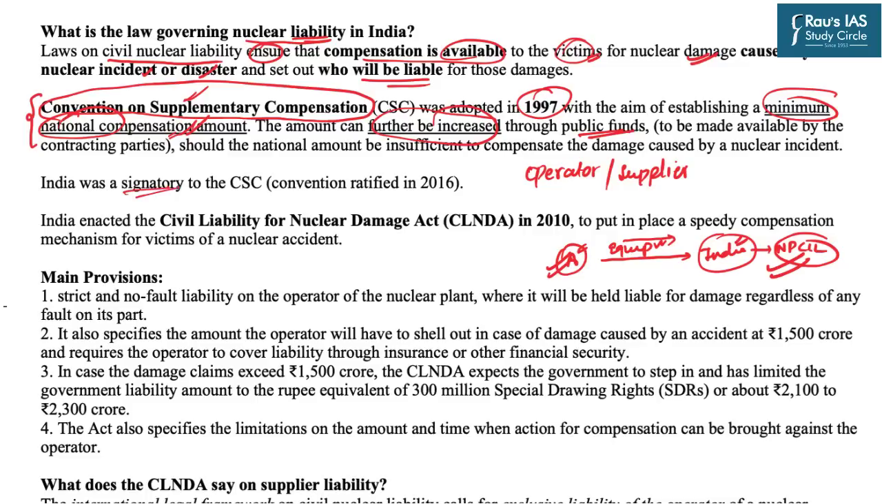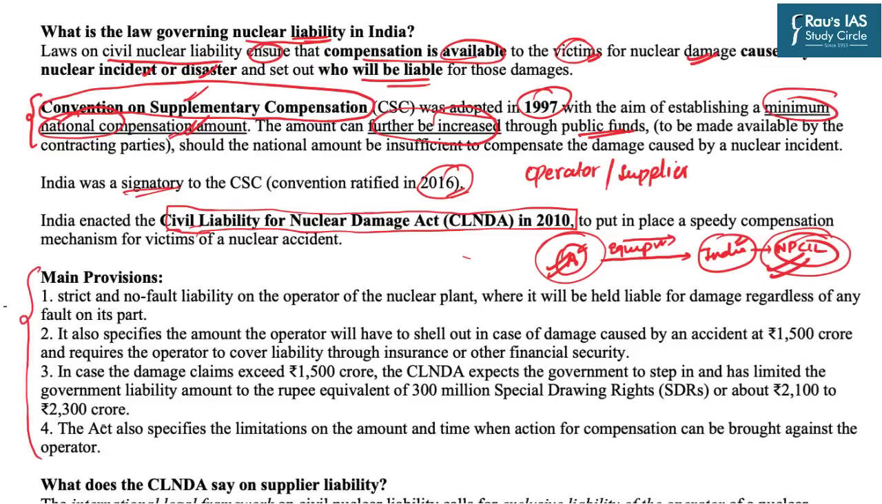Now, India ratified this convention in 2016, but prior to that, India had its own nuclear law, the Civil Liability for Nuclear Damage Act. This act was passed in 2010, and this is the act which puts the liability on the supplier as well as on the operator. There are main provisions related to the compensation provided by this act. For example, it provides that strict and no-fault liability will be put on the operator of the nuclear plant, where it will be held liable for the damage.